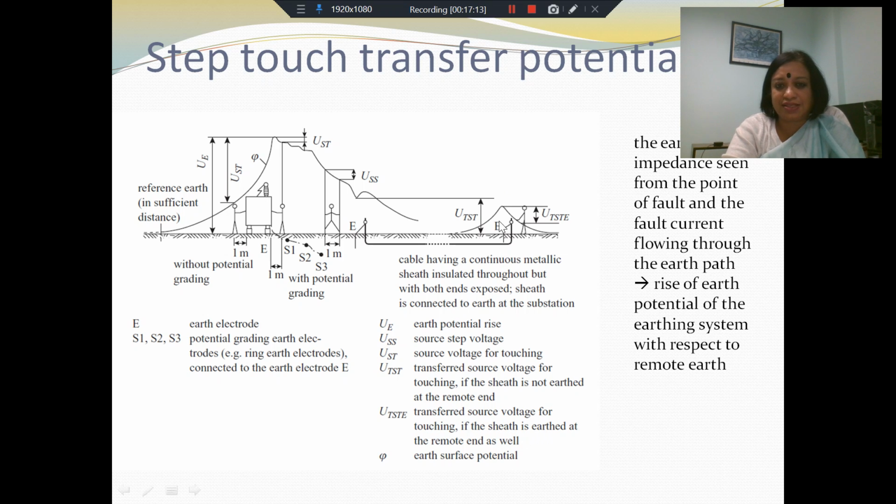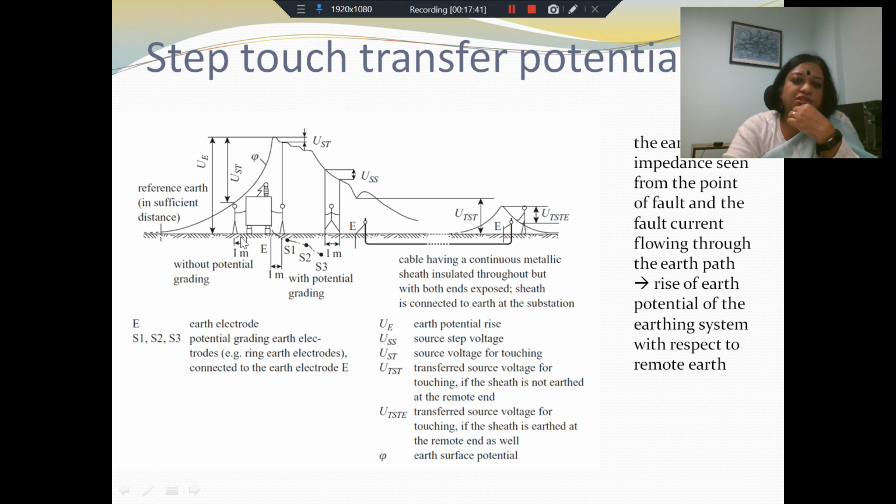So as you can see, if you do not have earthing, the UTST will be much larger, whereas if you do have earthing, the UTSTE is a much smaller potential difference. Which means by providing additional earthing at the remote end, you can bring down the potential difference that a person touching the earthed parts of the equipment will experience across his body.